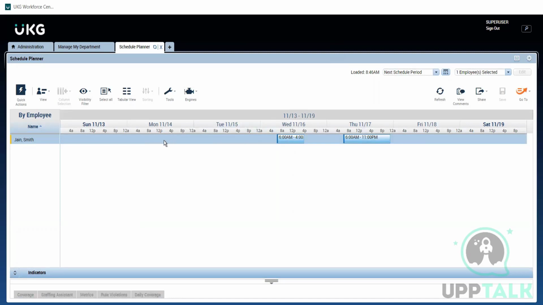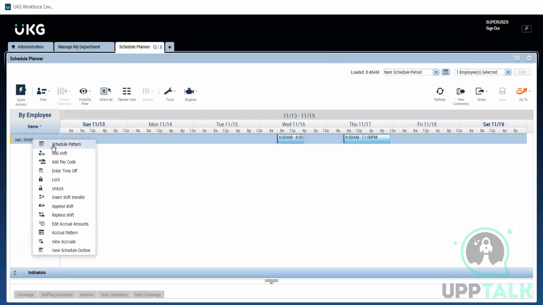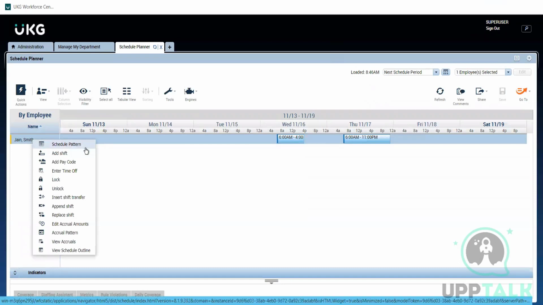So from 11:14, the employee is required in the shift we have created. We'll tell the manager that we have created a schedule pattern with this name. The manager will go in here, right click on the name of the employee and click on schedule pattern. Clear? Where are we clicking? Right click on the employee and click on schedule pattern.